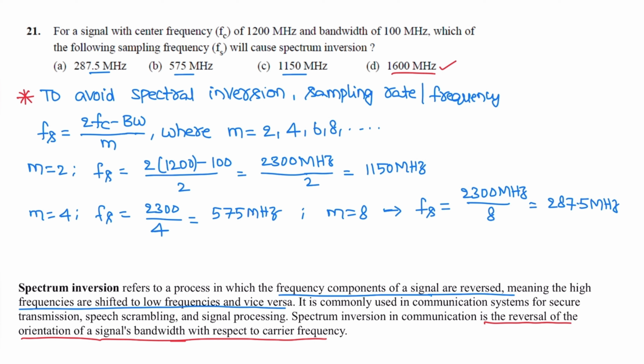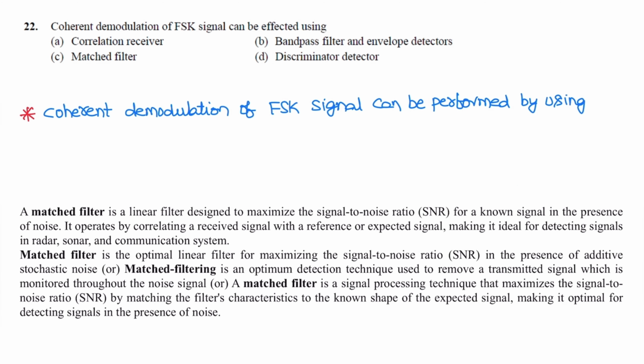Spectrum inversion will cause. So that is correct option is D. Next question. Coherent demodulation of FSK signal can be affected by using. So as per the key, correct option is matched filter, but also correlation filter.